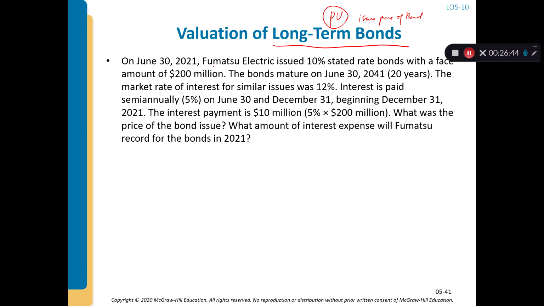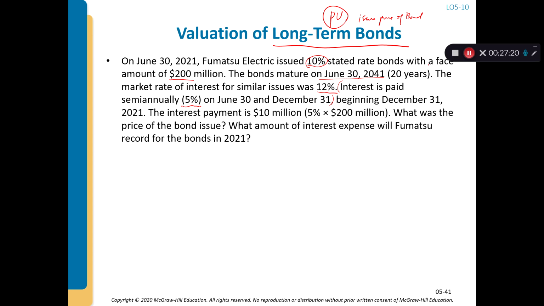On June 30, 2021, Fumasu Electronic issued a 10% stated rate bond with a face amount of 200 million. The bond matures on June 30, 2041, which is 20 years. The market rate of interest for a similar issue was 12%. The interest is paid semi-annually at 5%, on June 30th and December 31st, right? So it's semi-annually, with a face interest rate of